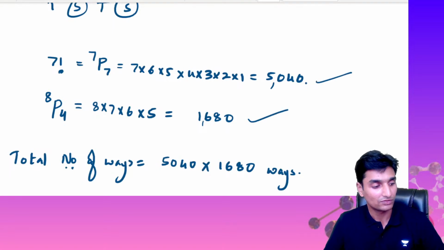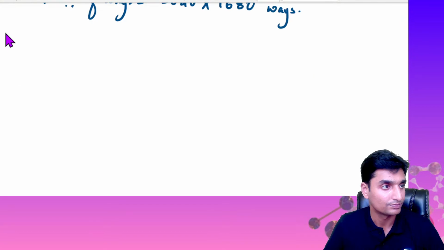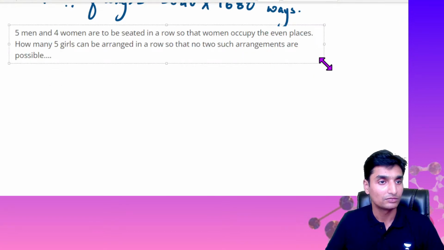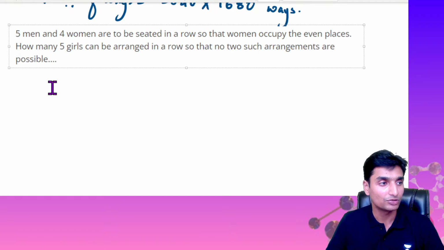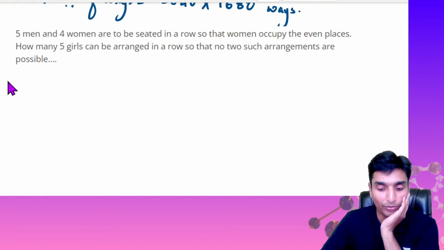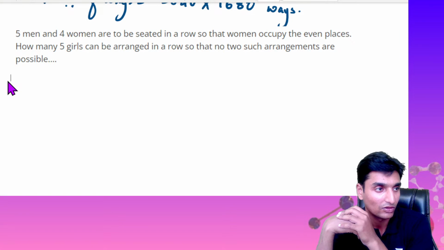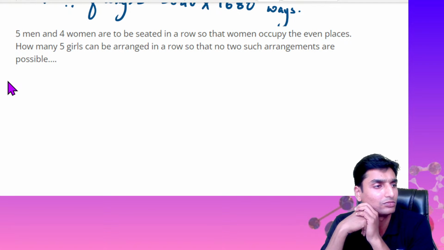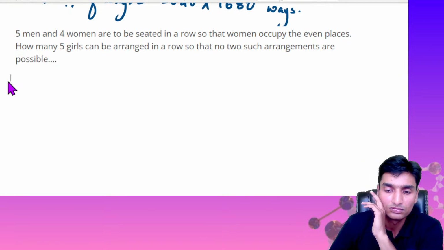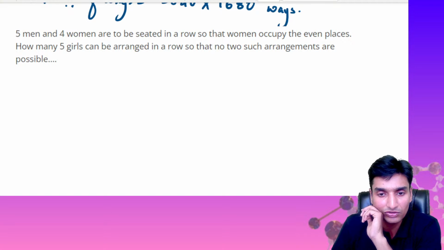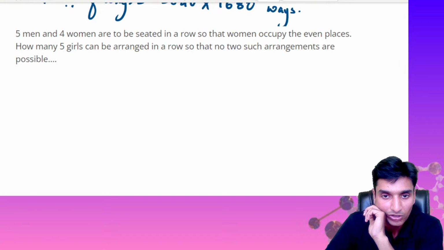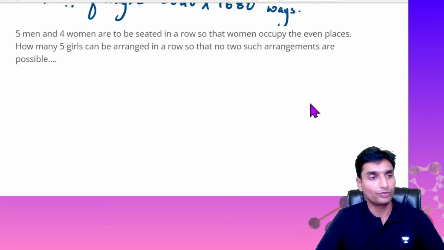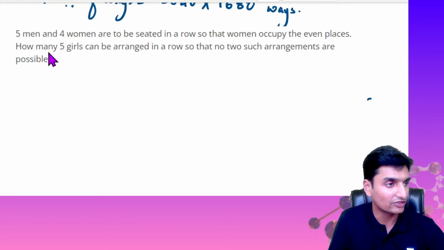Okay, so now guys, see here. 5 men and 4 women are to be seated in a row so that women occupy even places. How many 5 girls can be arranged in a row so that no 2 such arrangements are possible? What is this question here? I think there's some kind of a mistake here in this question, guys. Just a minute here. So yes, sorry guys, there's been a misprint here in the question, so just neglect this part.